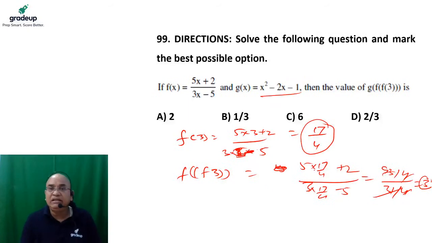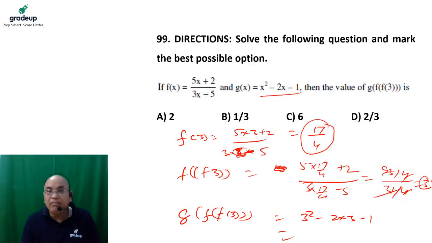31 3 is a 93. So f of 3 is nothing but 3. Now we have to find out g of f of 3. Please keep in mind, put the value of f of 3 in place of this. So g of x would become 3 square minus 2 into 3 minus 1. The value is nothing but 9 minus 7 is equal to 2. So the right answer of this question is nothing but 2.